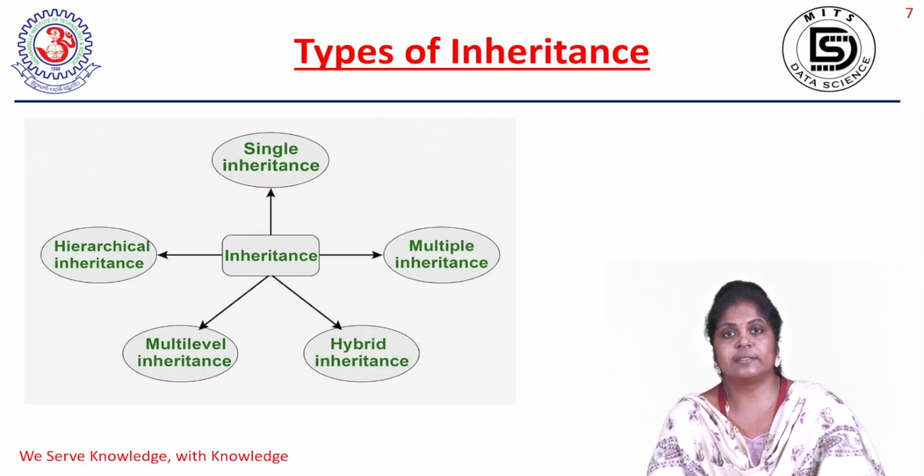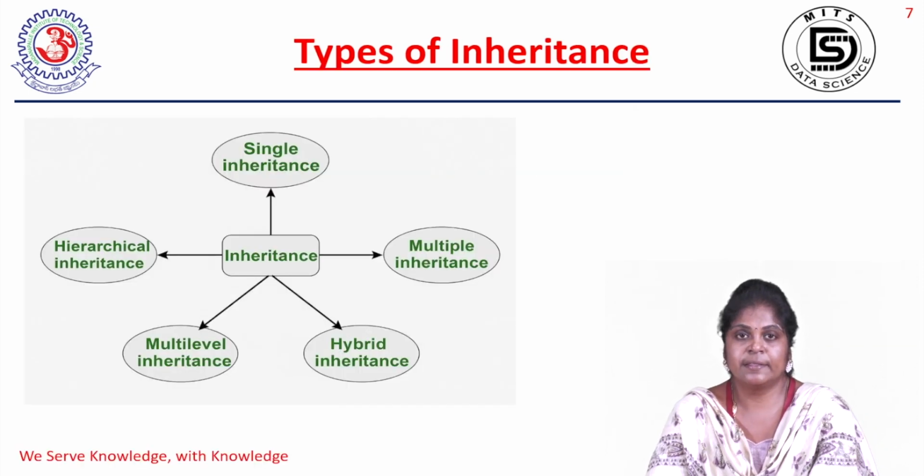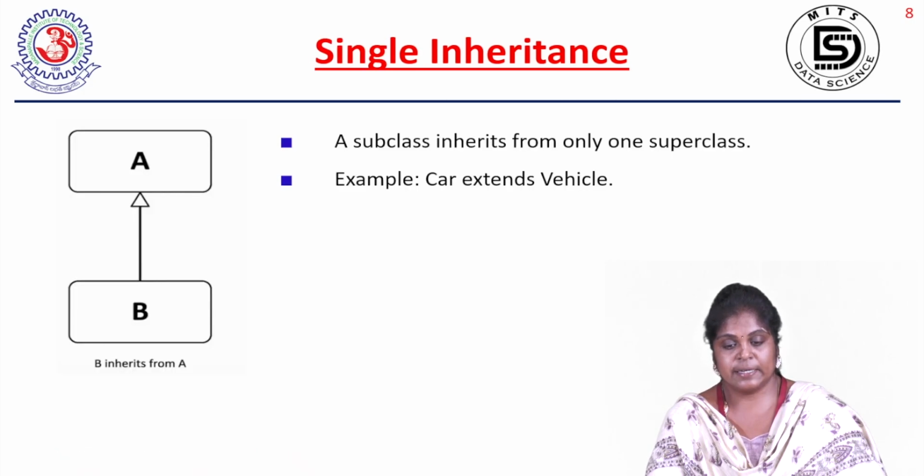Next we'll see types of inheritance. There are five types: single inheritance, multi-level inheritance, hierarchical inheritance, multiple inheritance, hybrid inheritance. These are the different types of inheritance. First we'll start with single inheritance.